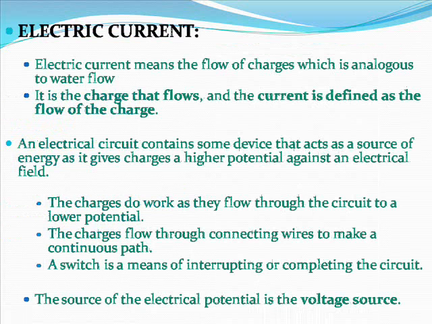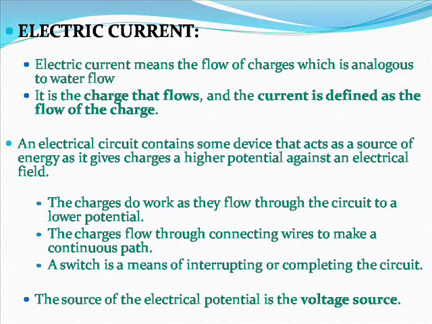Electric current. Electric current means the flow of charges, which is analogous to water flow. It is the charge that flows, and the current is defined as the flow of the charge. An electrical circuit contains some device that acts as a source of energy as it gives charges a higher potential against an electrical field. The charges do work as they flow through the circuit to a lower potential. The charges flow through connecting wires to make a continuous path.